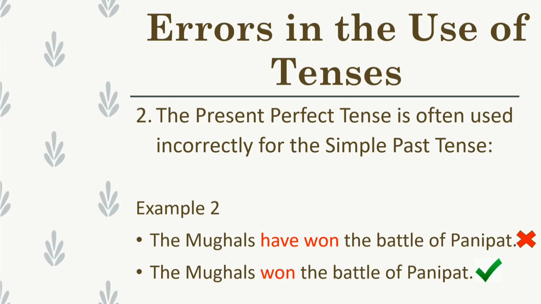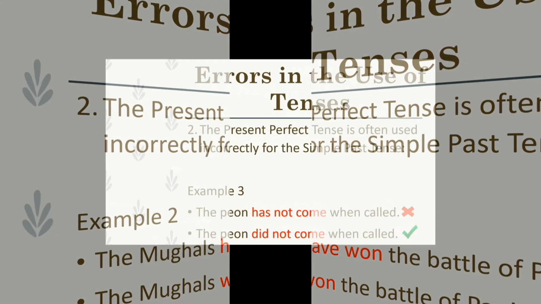The Mughals have won the Battle of Panipat. Again, this is the event of history, so it should be written in simple past tense and not in present perfect tense. So, the correct sentence is the Mughals won the Battle of Panipat.